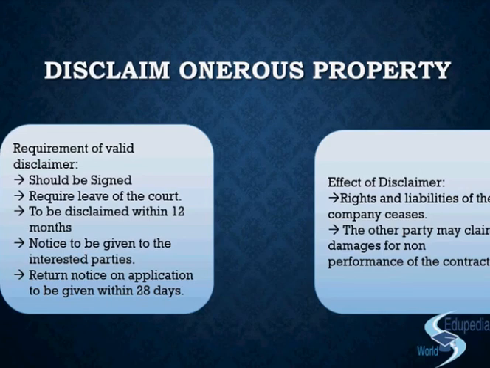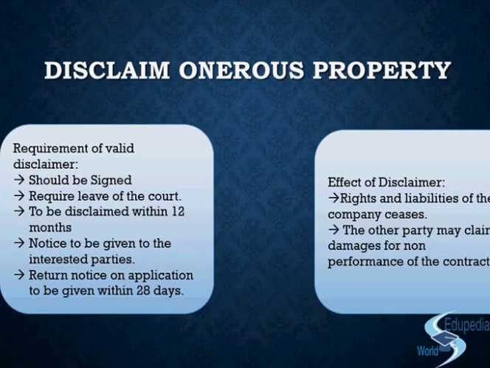When we are into liquidation, the liquidator will want to depart from all such onerous properties. So what it does is, it would send out a disclaimer that okay, we do not own this property anymore, and it will give out a notice to the interested party, the other party, and they'll come to know that okay, the company is not interested in this anymore, right?